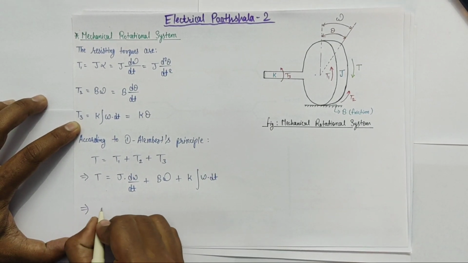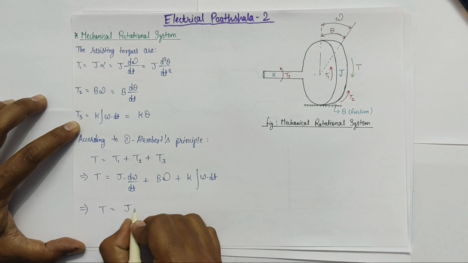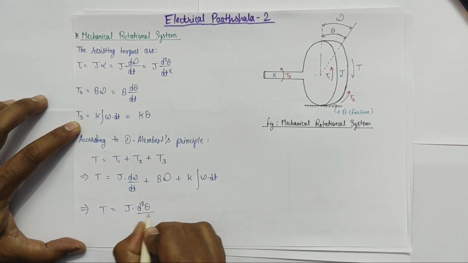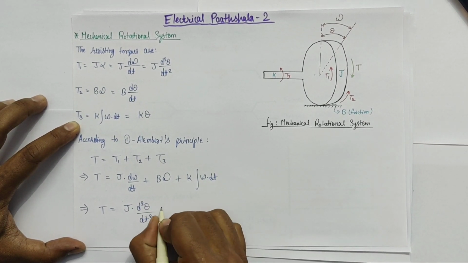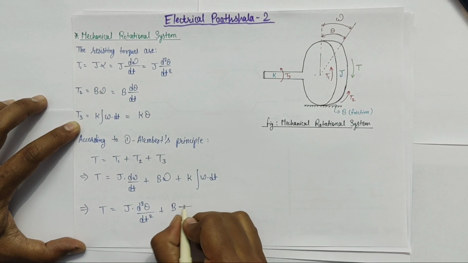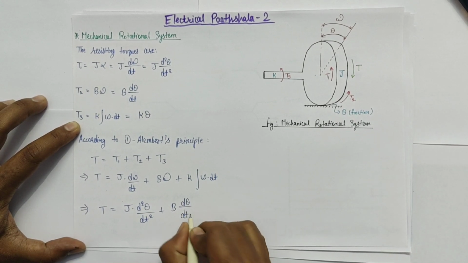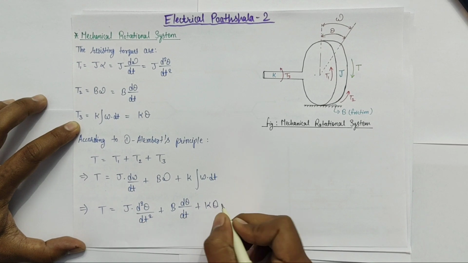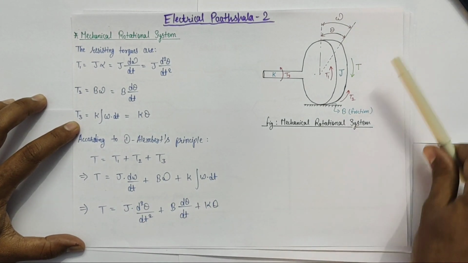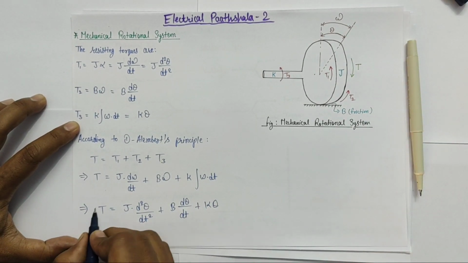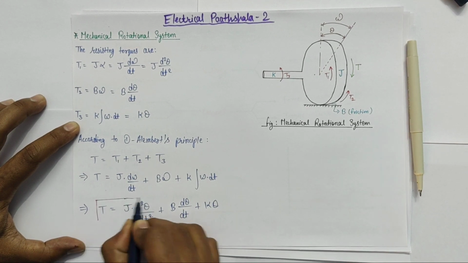Now in terms of angular displacement, we can write it as T = J × d²θ/dt² + B × dθ/dt + K × θ. This is in terms of angular displacement, and this equation is important for us.